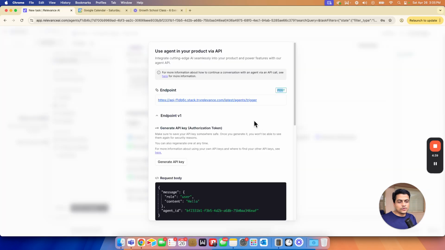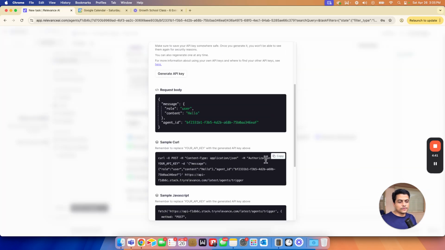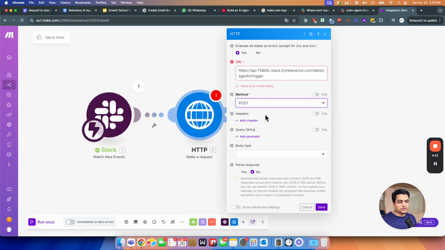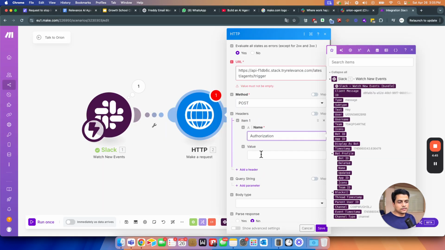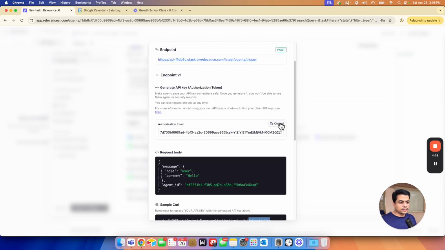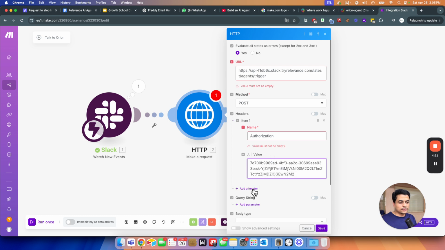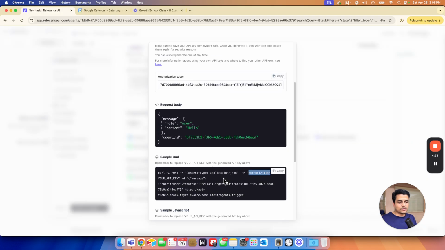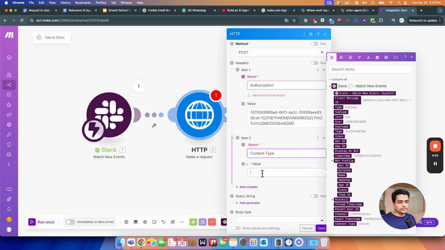Then we have to add two headers over here. The first header is going to be authorization. We'll add the API key that we generated. Let's click generate again, click copy, and paste here. Then the second header is Content-Type, application/json.